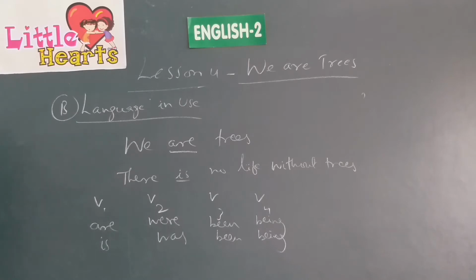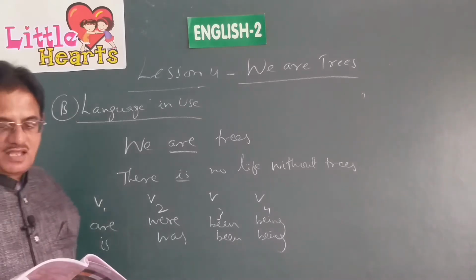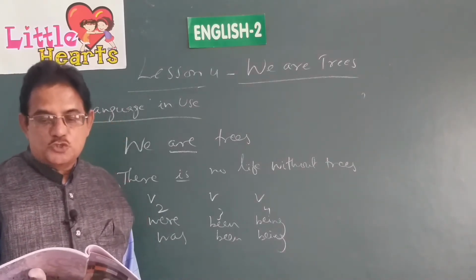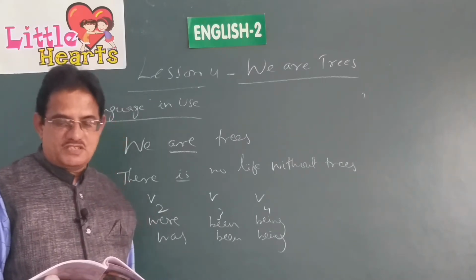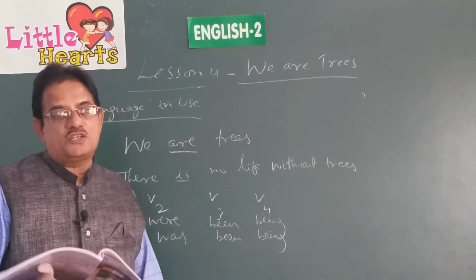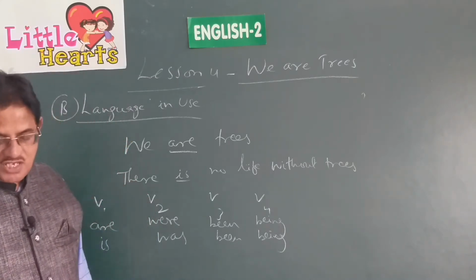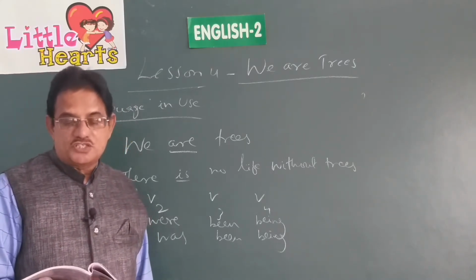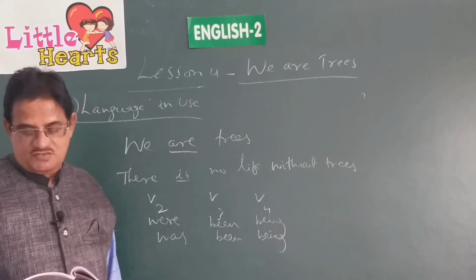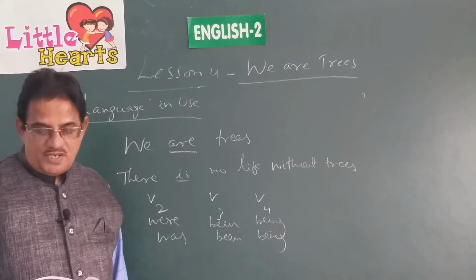Now read the other sentences given there. Trees help the mankind. Trees do not help the mankind. Not help is given. Whatever is given there in the brackets, they are used there in the blanks. Trees give us food. Give is given there in the brackets. Trees do not give us food. Not give is given. So, now complete these sentences.